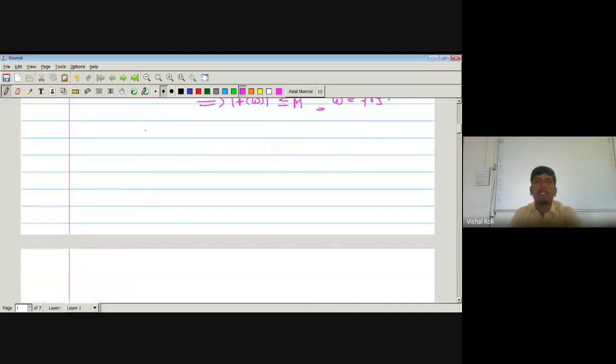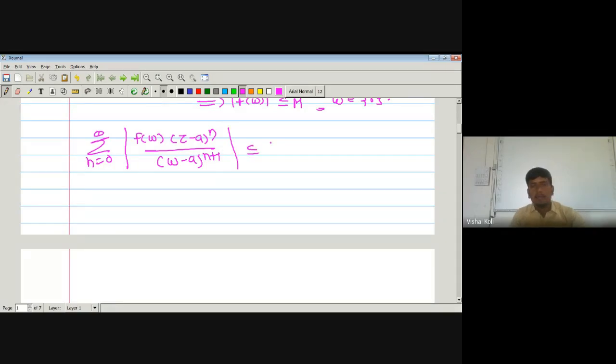And then solving, we get one series, that is the series n running from 0 to infinity of f of w into (z minus a) to the power n divided by (w minus a) to the power n plus 1, which is less than or equal to M upon small r, times modulus of z minus a divided by r to the power n.